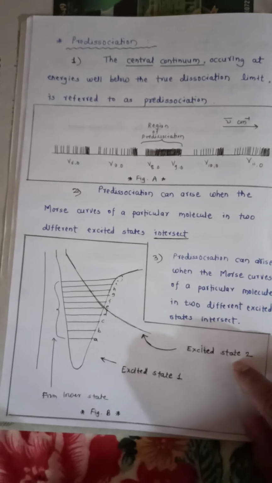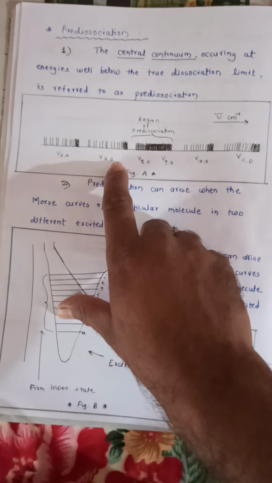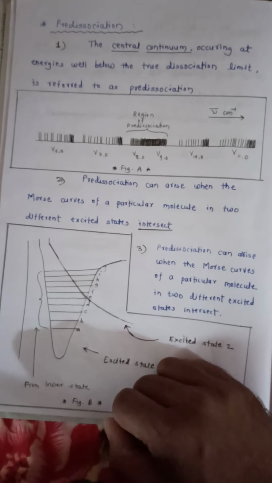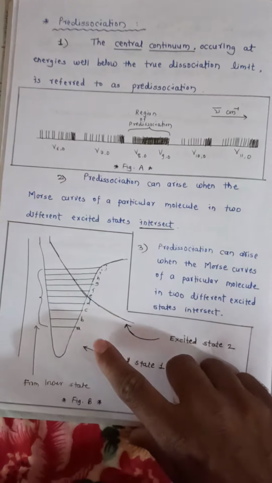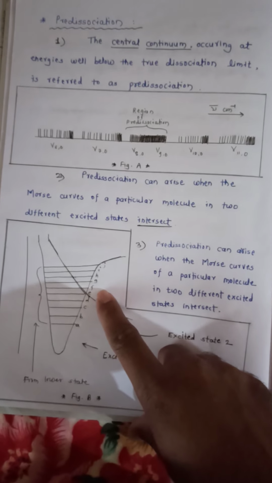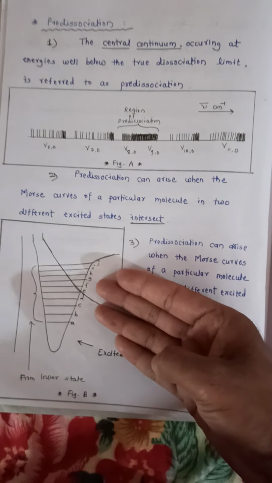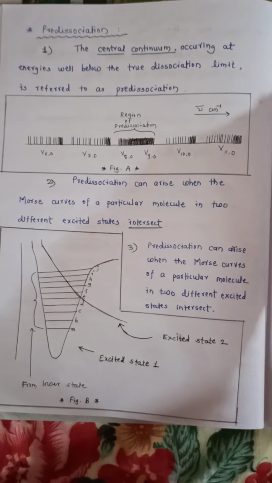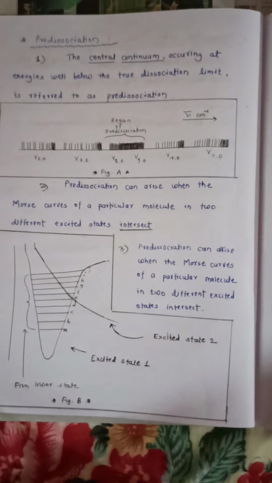So again we will consider figure A. If we consider V06, V07, they correspond to the transitions to A, B or C. If we consider V08, V09, they correspond to pre-dissociation because the transition takes place to the levels D, E or F. And again V010 corresponds to some level like G, H, I. After that the molecule can dissociate and we get a flattened Morse curve. So this is about pre-dissociation.